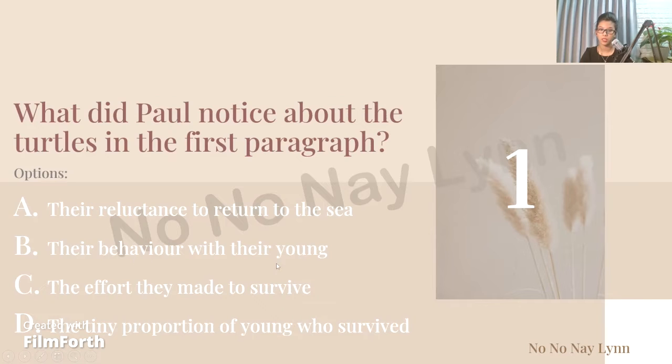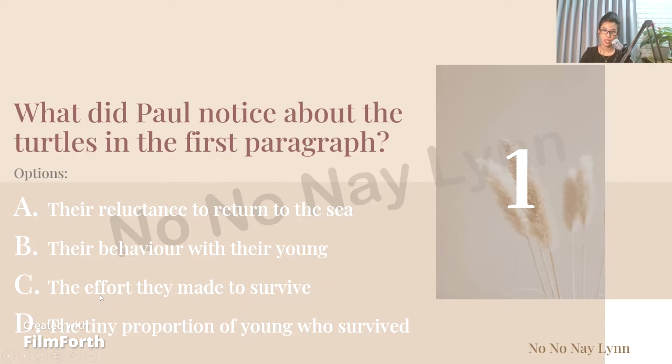Their behavior when they're young. Do we see any older or younger turtles here? We don't. With their young, I mean their babies and younger turtles, you know? So we don't see anything about the parents right here. It's just about the survival and the unpleasant life cycle of the reptilian babies. So it's nothing about their behavior when they're young or anything related to their behavior. So number C, the effort they made to survive.